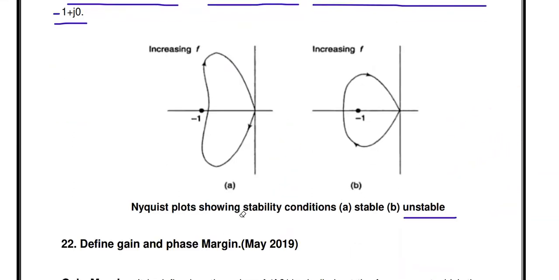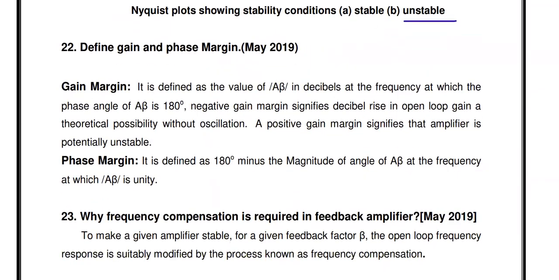The next question: define gain margin and phase margin. This is also a university question, May 2019. The gain margin and phase margin are derived from the Bode plot, which you studied in control systems. The gain margin is defined as the value of modulus of A beta in dB at the frequency at which the phase angle of A beta is 180 degrees.